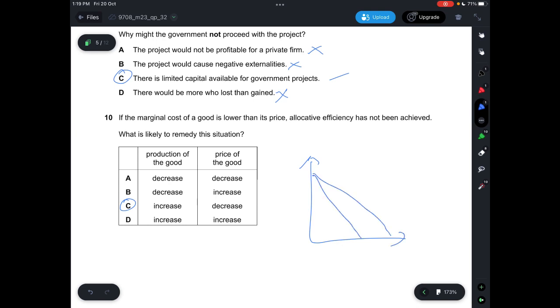demand, AR and MR, this is your AC curve, and this is your MC curve. So if you want P equals MC, then you need to increase production, and then also decrease the price of the good. That will go both ways. This will be able to increase your allocative efficiency. All right.